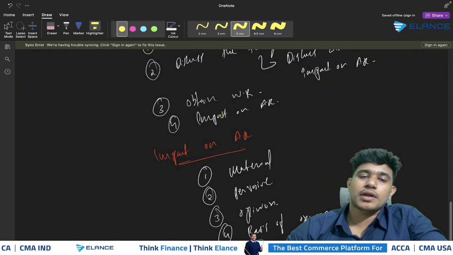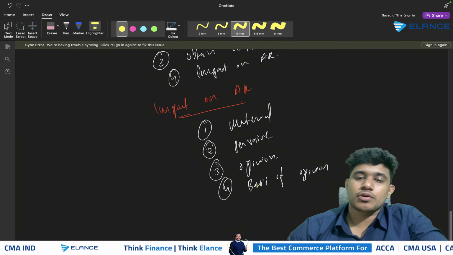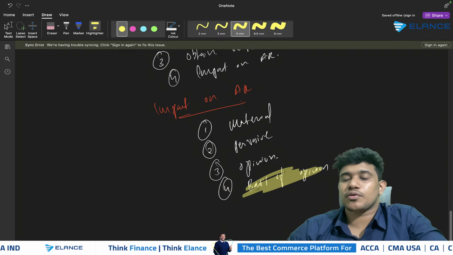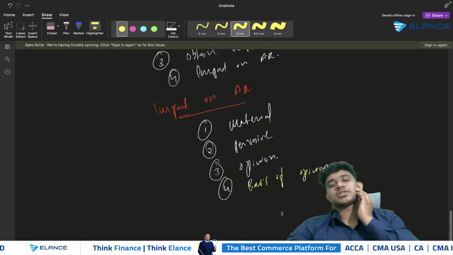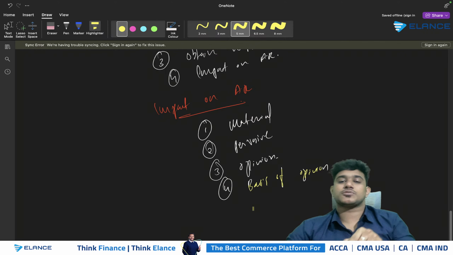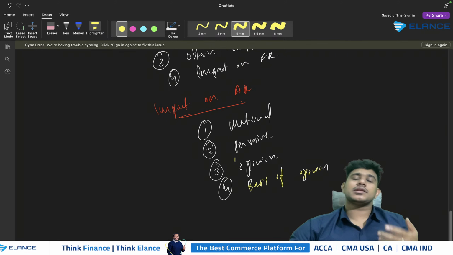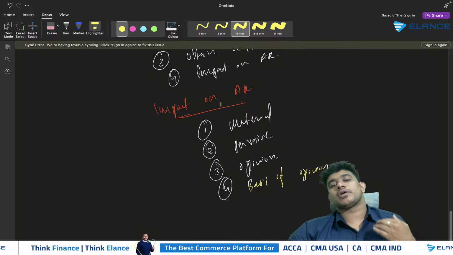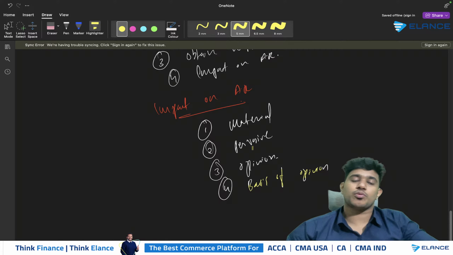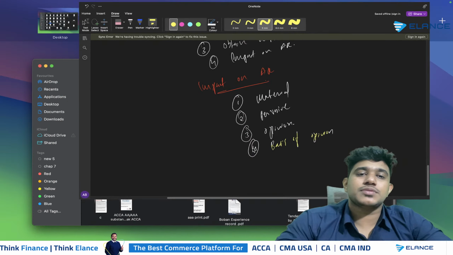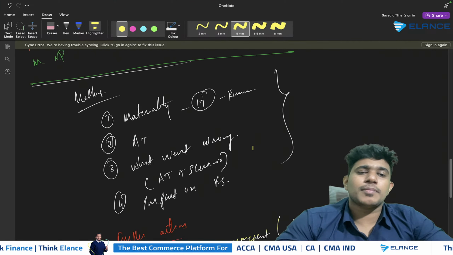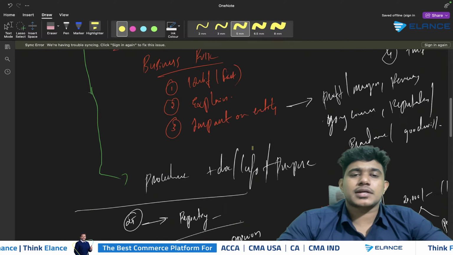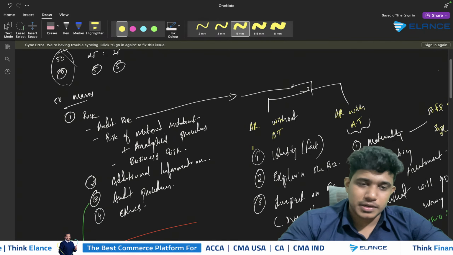In that case, when you write the impact on report part, you are not required to give the basis of opinion. You can avoid this. Only when the examiner asks you to give the impact on audit report, you should specify about basis of opinion. Or else, if they are asking you to give the impact over audit opinion, you should only write materiality, pervasiveness, and which opinion you need to express on the company's financial statements. So this is how you will be getting questions on matters to be considered and discussion with the management.